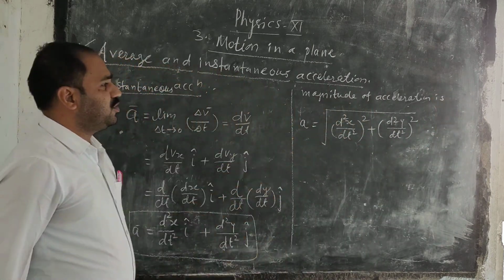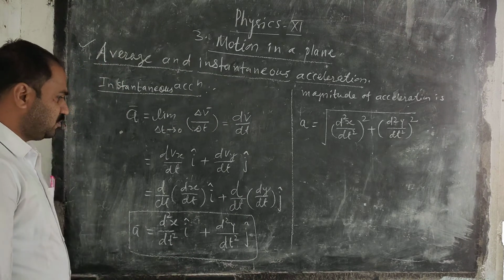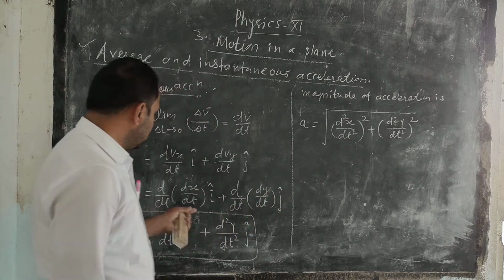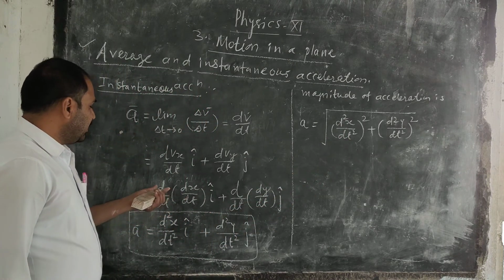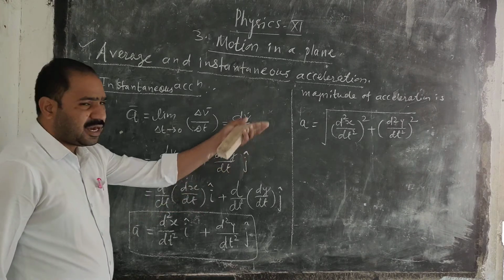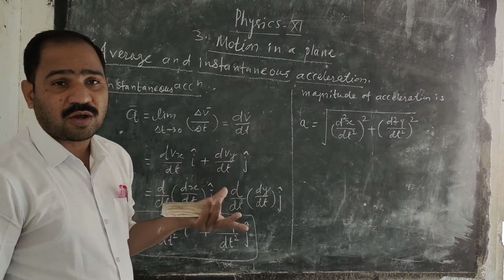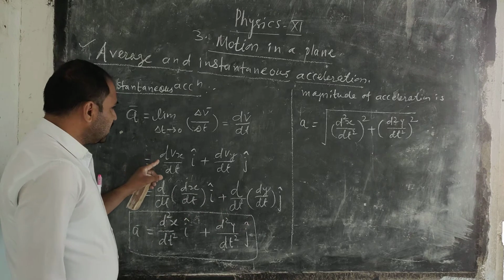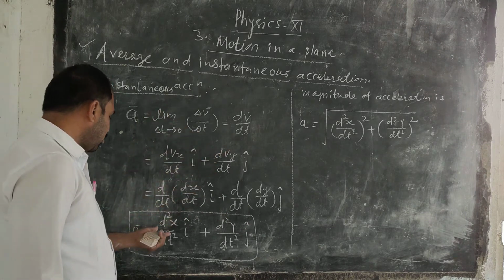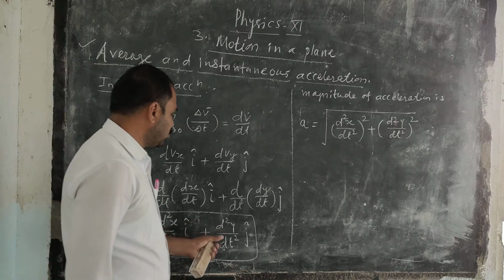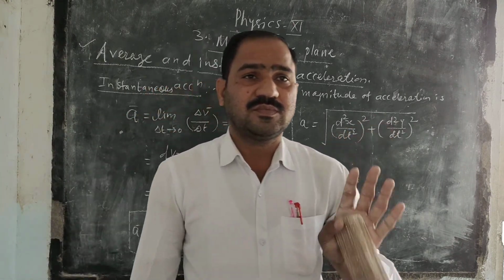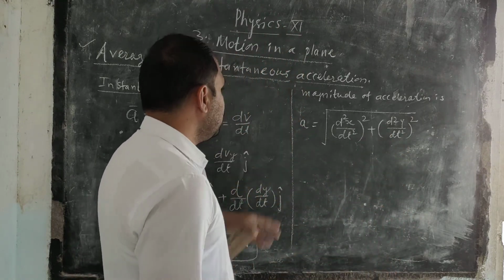This is the value of the magnitude of the acceleration. Instead of d2x upon dt square, you can write dvx upon dt plus dvy upon dt, and make this square in the square root form. Again, this form, dvx upon dt square plus dvy upon dt square, is also the same. So this is the method.